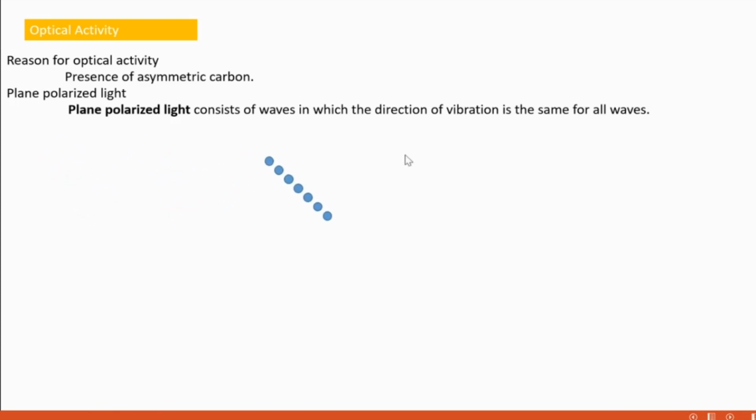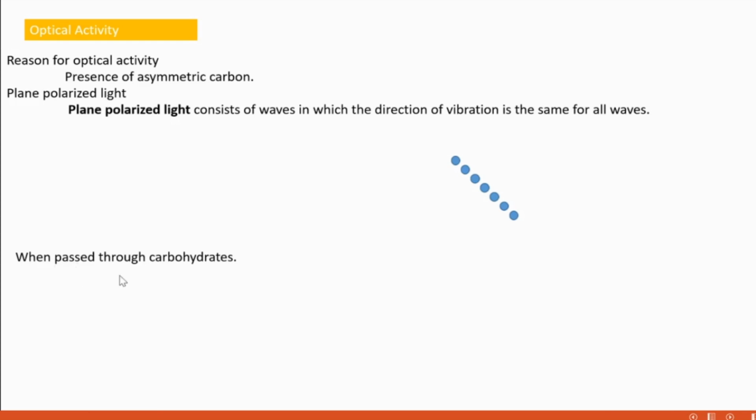Different waves, and their vibration is the same. Such a type of light is called plane polarized light.